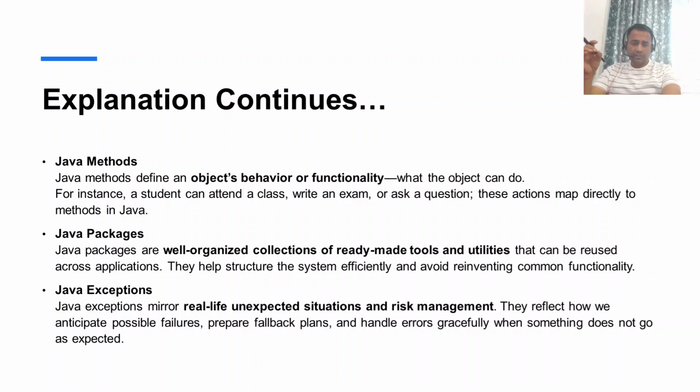It can be verbal teaching, it can be teaching through experiments, or it can be teaching in a lab. So that defines the methods. The object will have methods, and that method defines why we should call or use that object. So these actions map directly to the methods in Java. If we have a pen and by using this pen we can write, this pen will have a method which is called write. I think I'm clear.